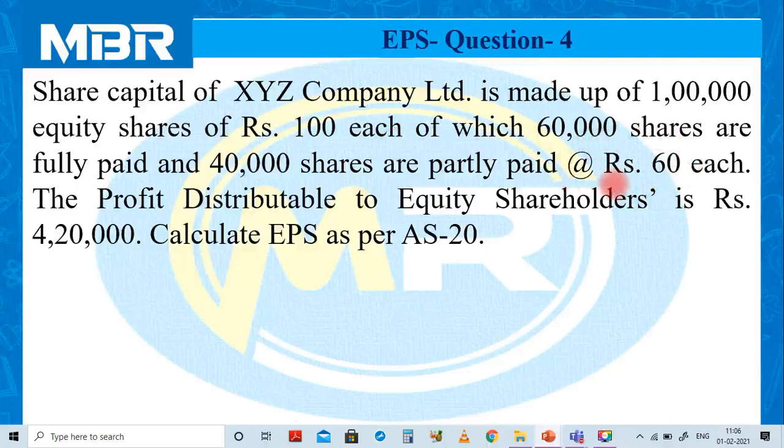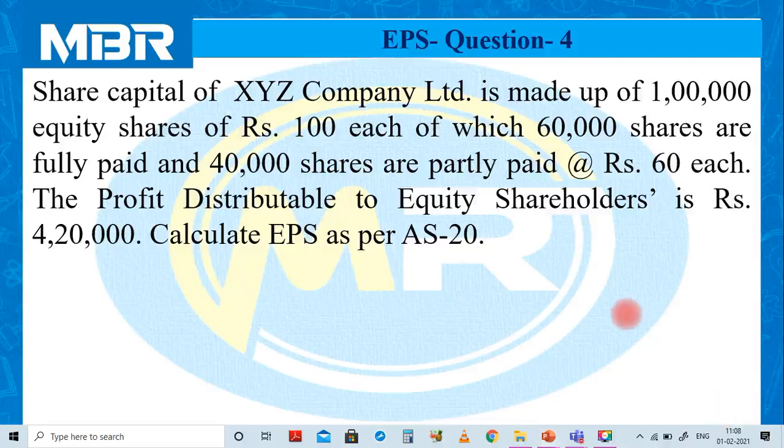Here the question combines both varieties of equity shares, fully paid up shares as well as partly paid up shares. On the other hand, the amount of profit distributable to equity shareholders is given to us in a ready-made form, and the amount of profit is rupees 4,20,000. We need to calculate earning per share using the guidelines provided in Accounting Standard number 20.